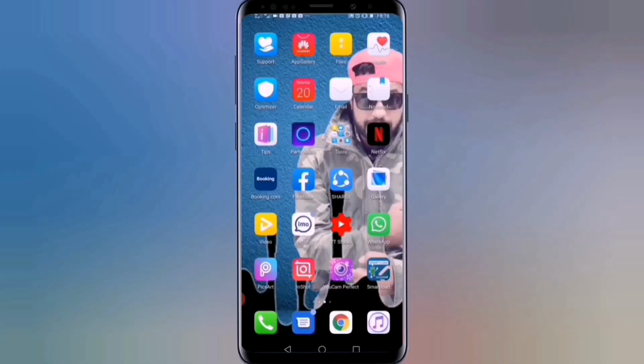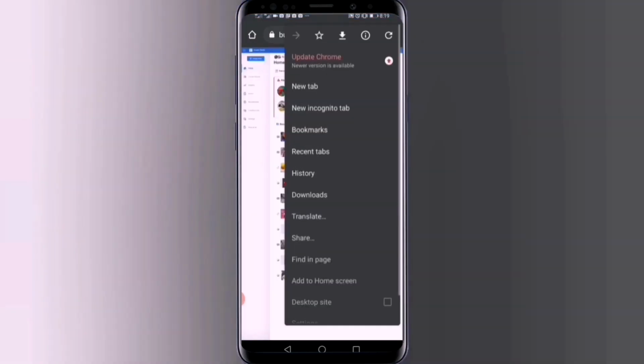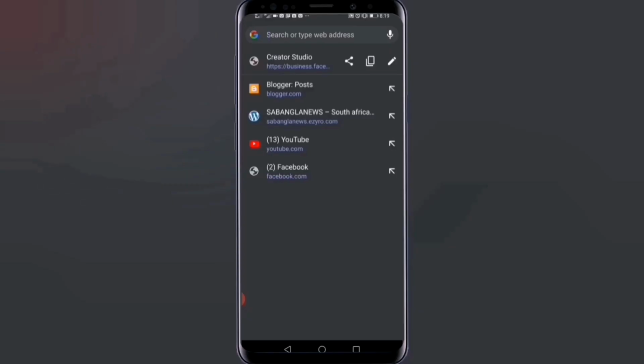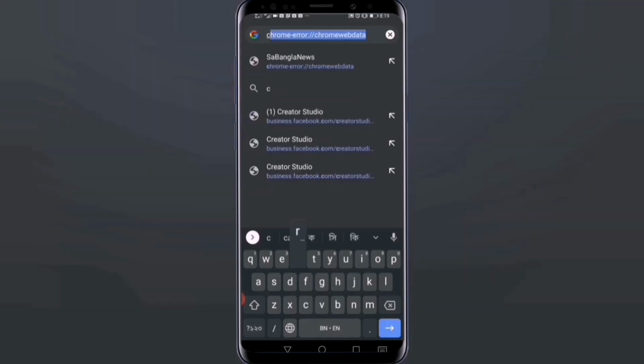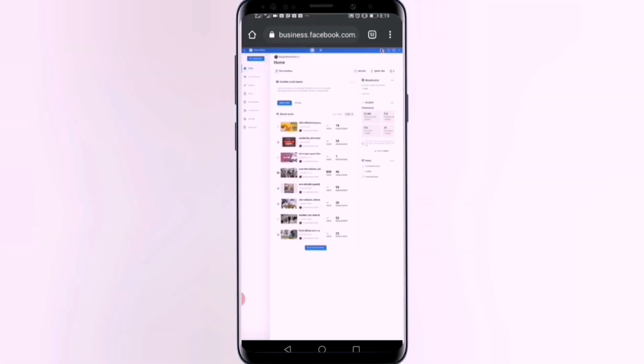Nowadays so many people have that restricted monetization problem on Facebook pages. So I will solve that problem. You can go to the Chrome browser and tick the desktop site. When you click the desktop site, you must write here Creator Studio. When you enter the Creator Studio, you will see an interface like this.